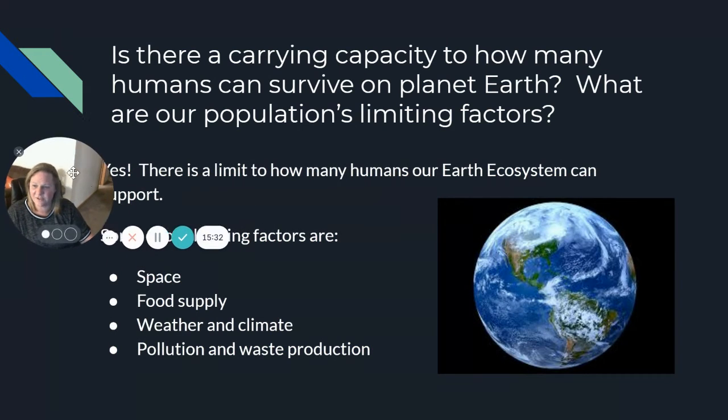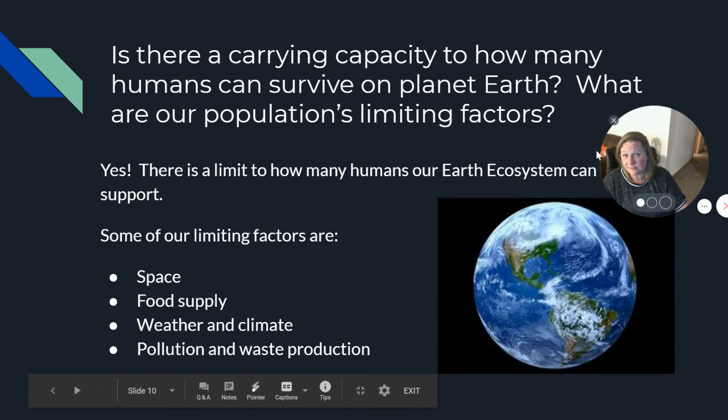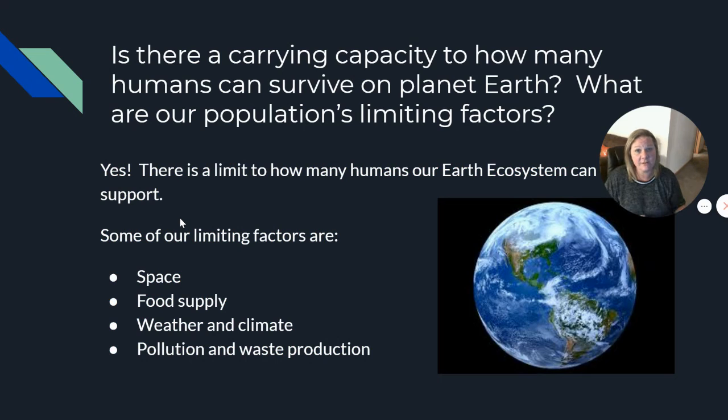And the short answer to that question is yes, there is a limit. Just like rabbits in the forest, we don't have unlimited supplies of resources here on planet Earth. Now, the good thing is we've gotten better and better over the years. Our farmers have gotten better at raising more and more food on less and less land. But there is a limit. We can use technology, things like hydroponics, to help grow more food supply for our growing number of people on the planet. We do better with engineering crops and genetically engineering crops and things like that to try to get more plant production off of a smaller area of land.